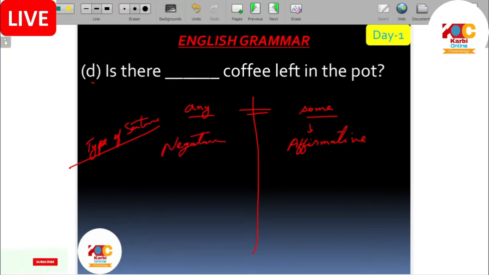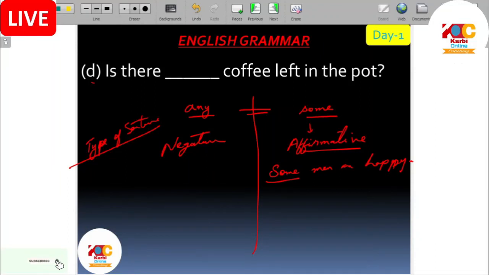When a negative word we are using, we have to put in any, not some. For example, some men are happy. So we are using some because we are talking about affirmative, means positive statement.